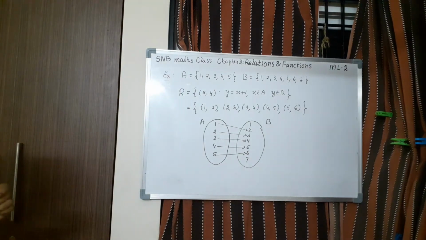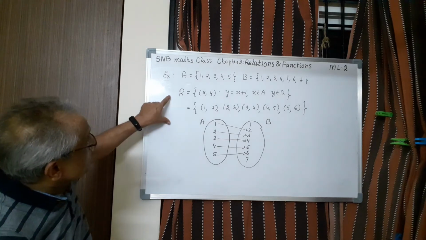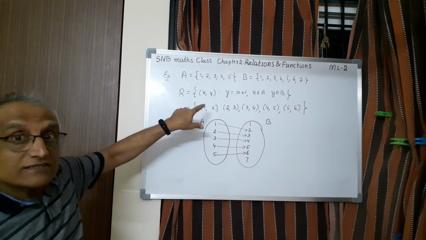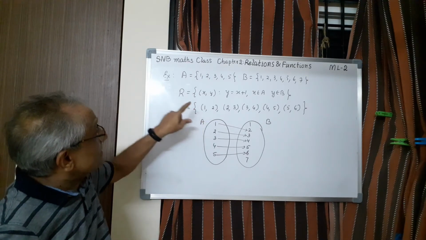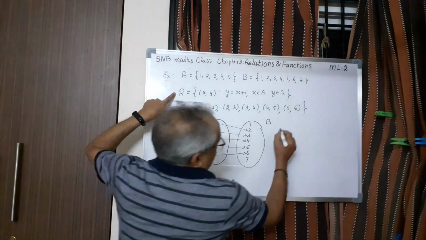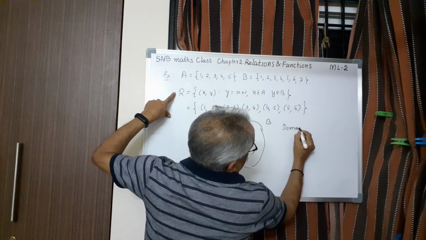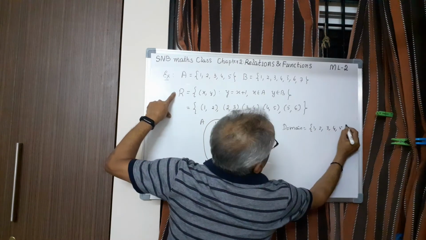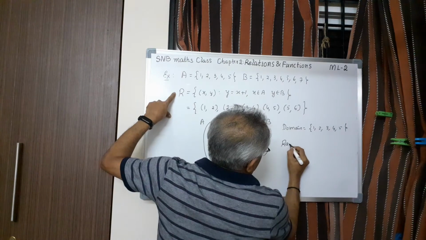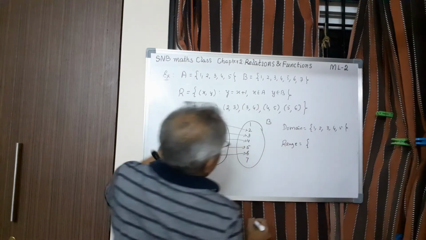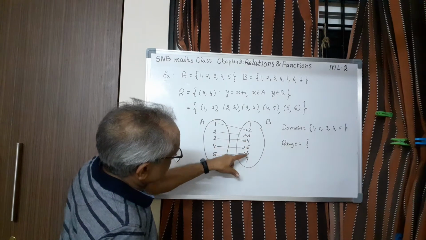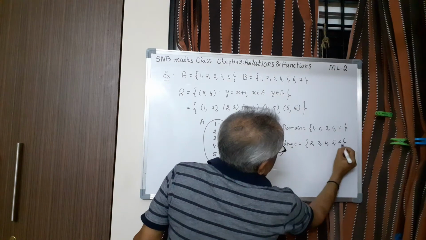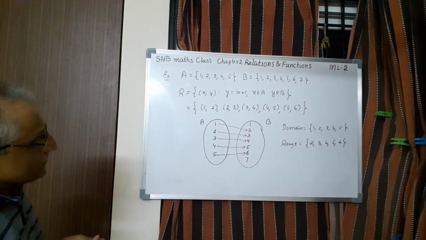Now we can also find this one. What is the domain of this relation? Domain is the entire thing because all the elements are taken. So what is the definition of domain? Set of all first element of the relation is called domain. Therefore domain here is entire thing 1, 2, 3, 4, 5. This is the domain. What is the range? The range here is we have to take 2, 3, 4, 5, 6. This is the range.